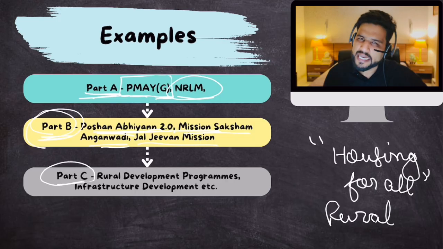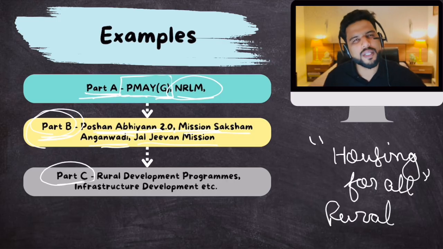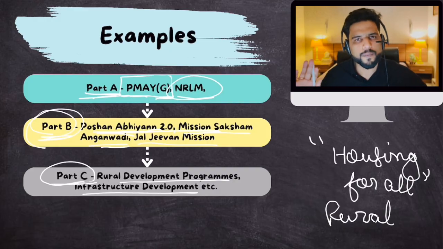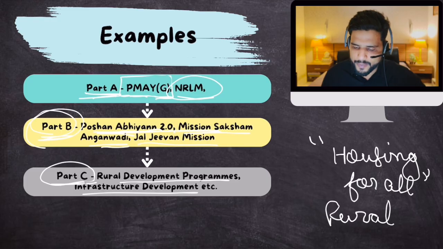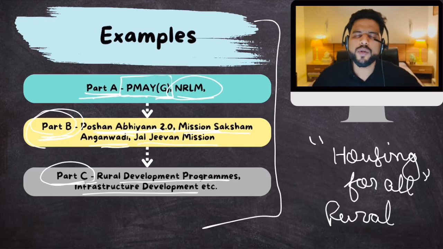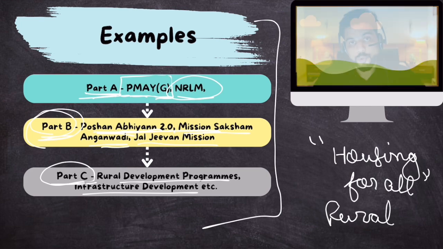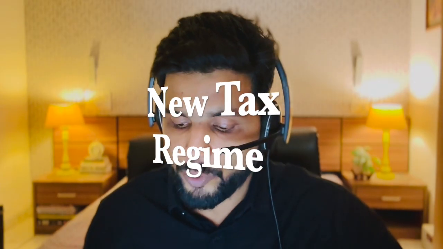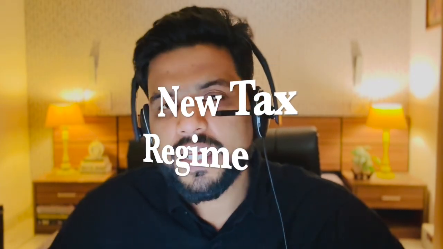Then part C has very little allocation for women. It includes all the other schemes like rural development programs. If rural development programs focus 10% of their budget on females, that is part C, and also infrastructure development and many more. All right, simple. So these are the examples, and that's where we will conclude this topic. It's a short topic. Now let's shift to the third topic, which is the new tax regime. Now when I say new tax regime, I'm talking about income tax.